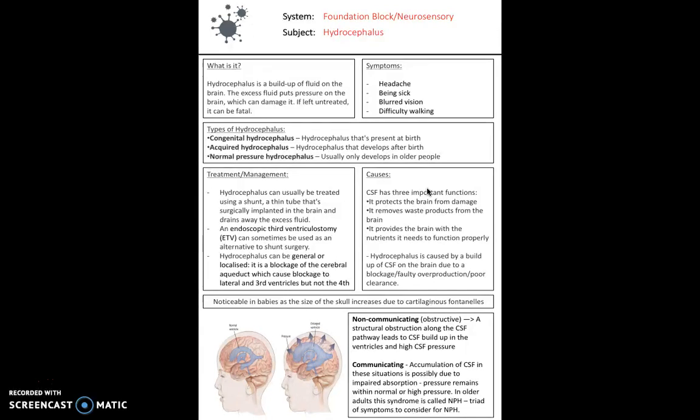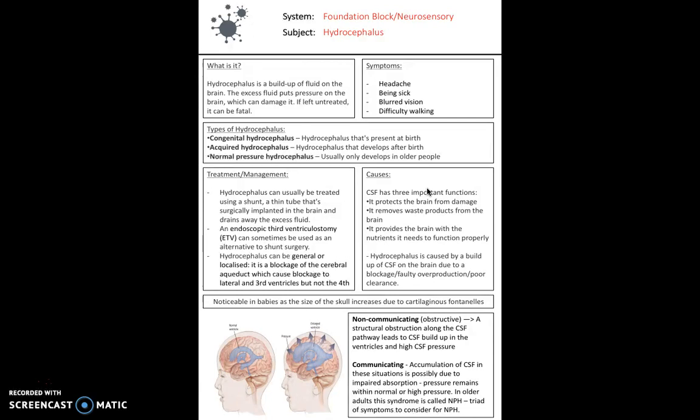However, hydrocephalus is most obvious in newborn babies because they have those cartilaginous fontanelles in their skulls. The skull is not quite fully hardened yet, so if they're suffering from hydrocephalus, it's really obvious because it pushes those out, and you'll normally see this in the characteristic image of a baby with hydrocephalus where the head is bulging and a little larger than normal.